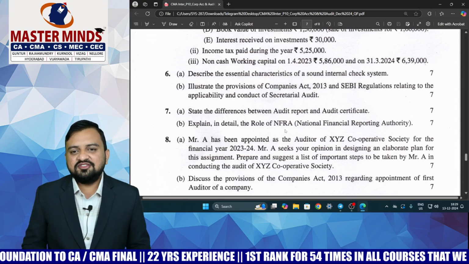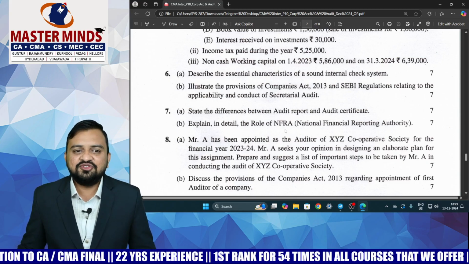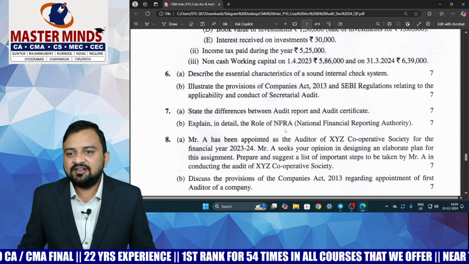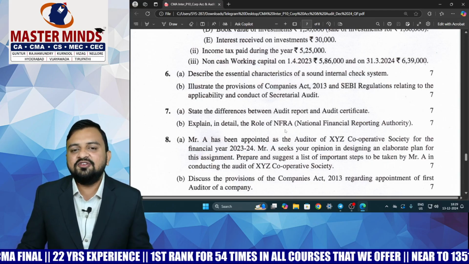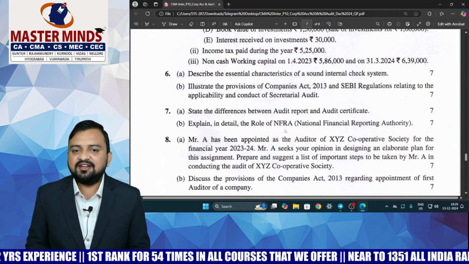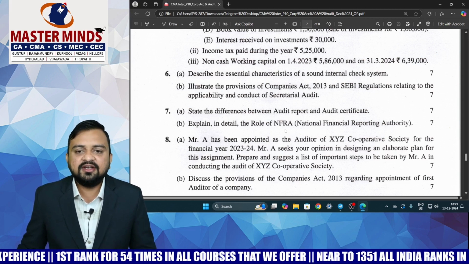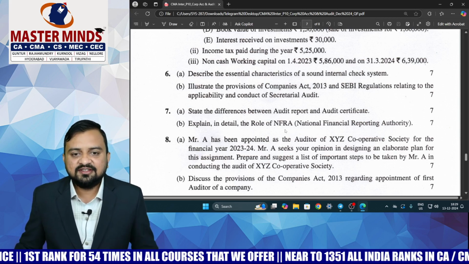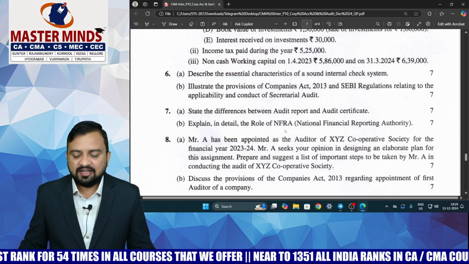The next question is repeated again and again, sir. Illustrate the provisions of the Companies Act and SEBI regulations relating to applicability and conduct of secretarial audit. So for certain companies satisfying certain criteria, secretarial audit is required and it has to be done by the company secretary in practice. Again an easy question.